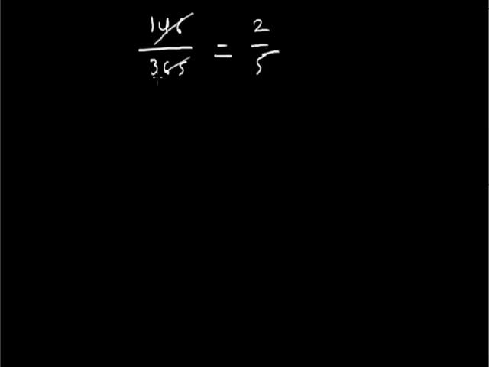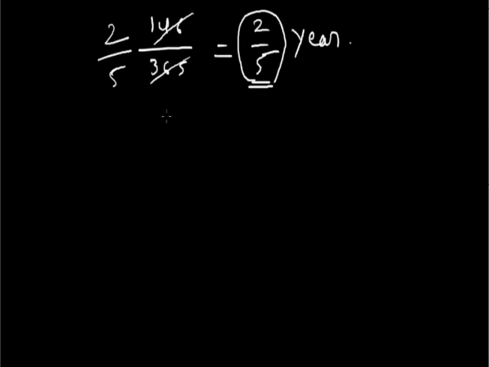Cancel the common factor between the numerator and denominator. I get 2 in the numerator and 5 in the denominator. So 146 divided by 365 years means 2 by 5 year. As you can see, 2 by 5 is a fraction which is less than 1.